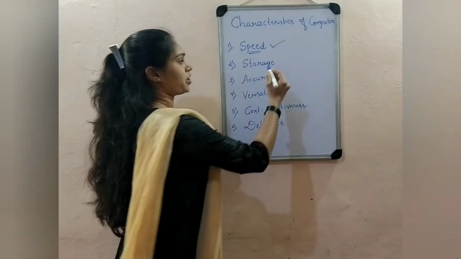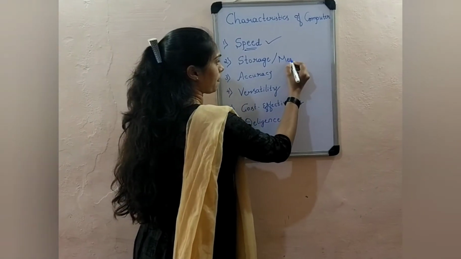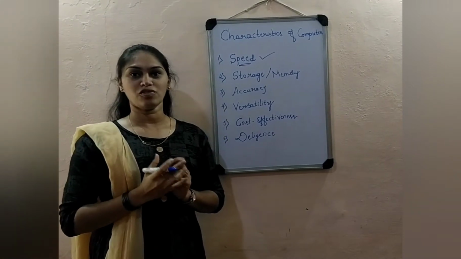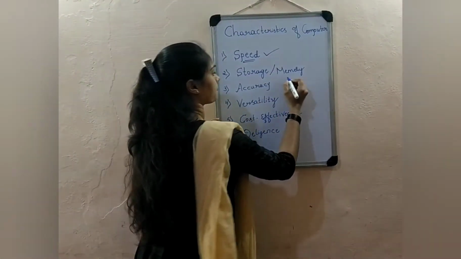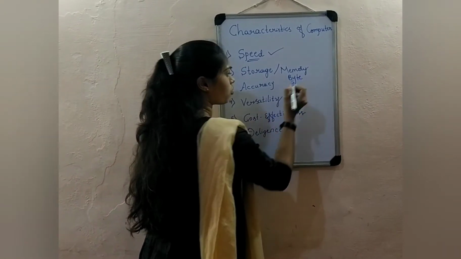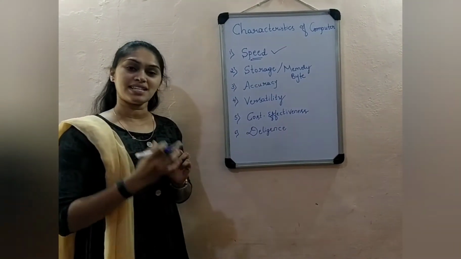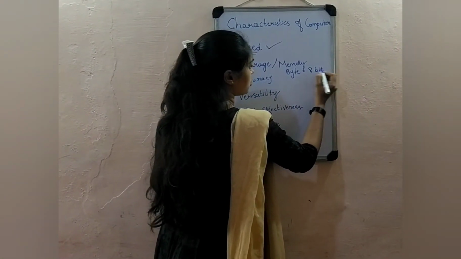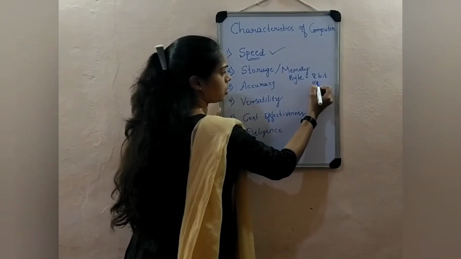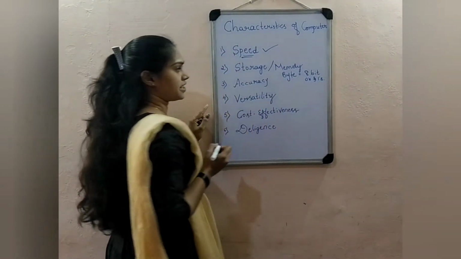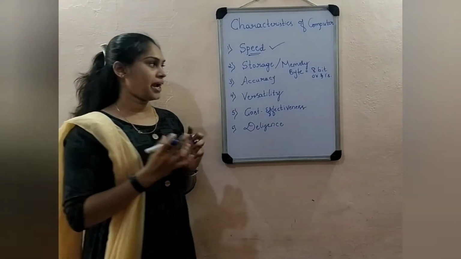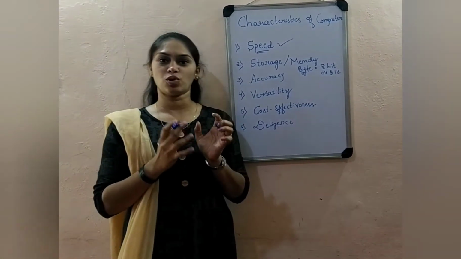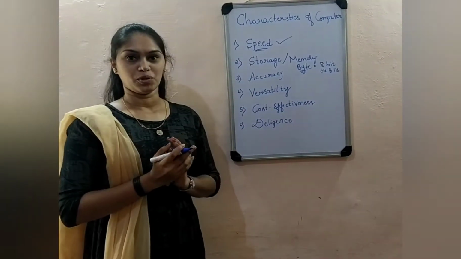Storage is nothing but memory. Memory is measured in terms of bits or bytes. So what is a byte here? A byte is a collection of 8 bits. One bit consists of a zero or a one, and that is known as a bit. A collection of 8 bits is known as a byte. So storage or memory is used to store the data of your computer system.